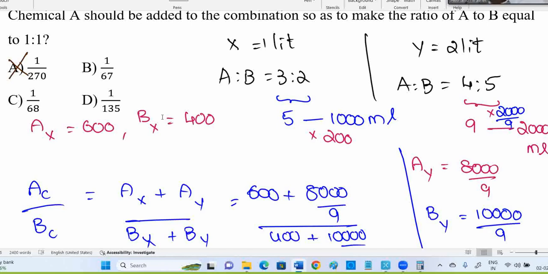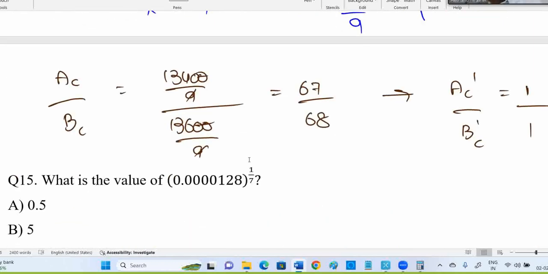A added to the combination. Combination is how much? 135. Combination is 67 and 68. Total 135 is the combination. Now, is it 1 out of 68 or 1 out of 135? You tell. Is it 1 out of 68 to be added or 1 out of 135 to be added? I want 1 is to 1.